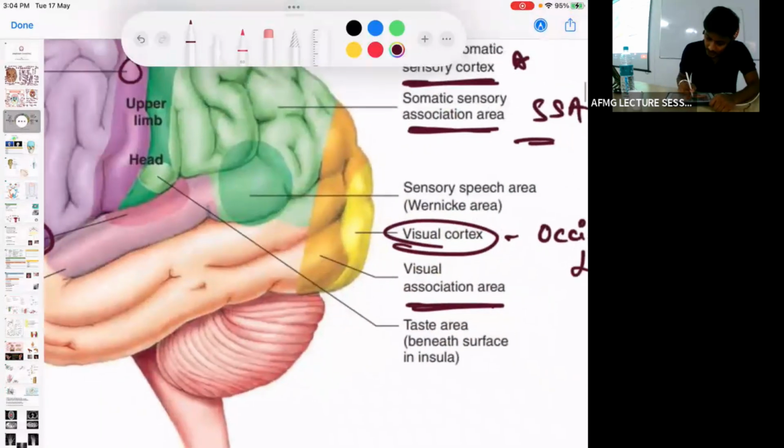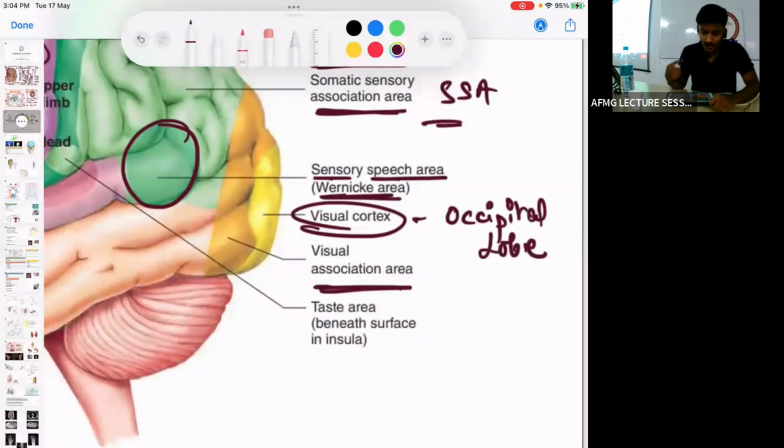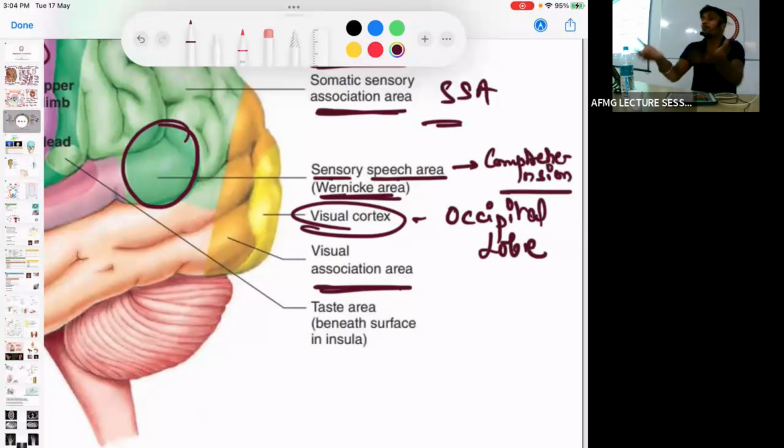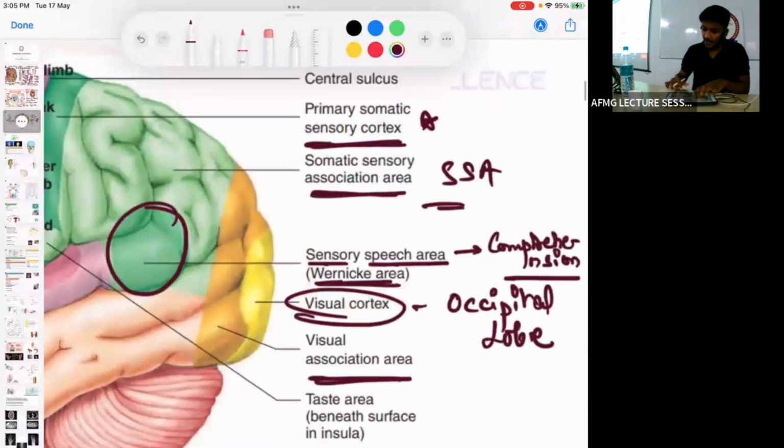Next one that you can see over here, the dark green in color, is the sensory speech area, known as the Wernicke area. The sensory speech area helps in understanding or comprehension. जो सामने वाला क्या बोल रहा है ये समझने के लिए कौन सा एरिया होना चाहिए? To understand what the next person is saying, we have the sensory speech area known as the Wernicke area, and to speak we have the motor speech area known as Broca's area. What is the area number for Wernicke?